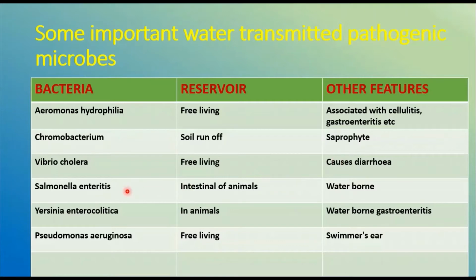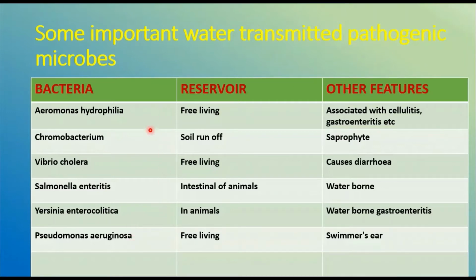And Salmonella enteritidis is present in the intestines of animals. That means fecal matter is the one transmitting typhoid fever from one person to the other, so obviously it's a waterborne disease. In the same manner, Yersinia enterocolitica in animals and Pseudomonas aeruginosa.